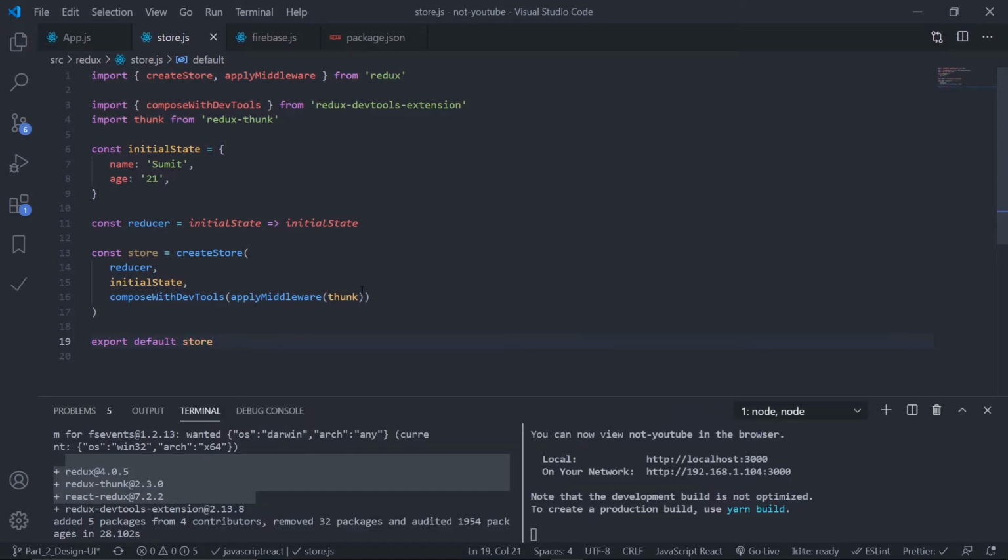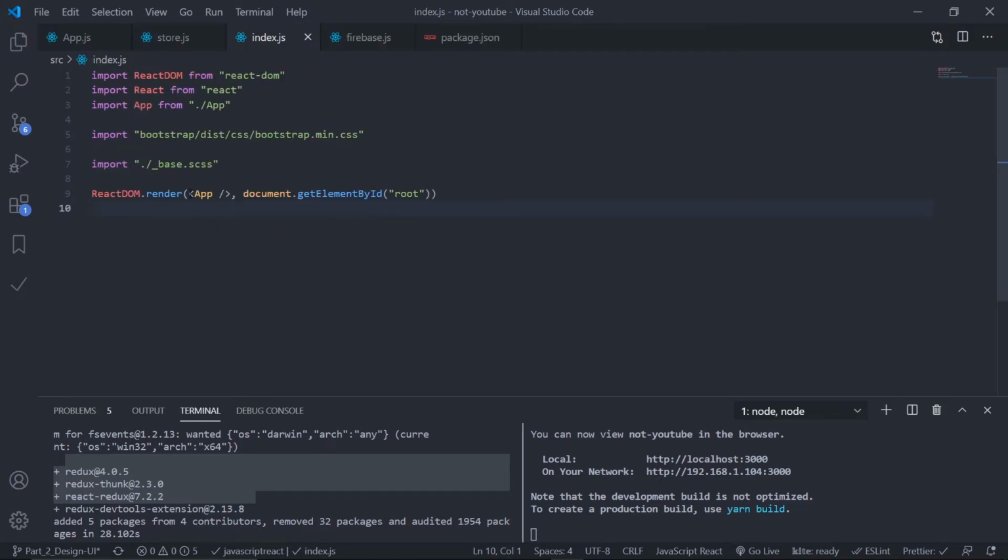That's it. And now to connect our Redux store with the React app, we need to wrap our whole app with this Redux store. So just go to index.js. Inside this is my App component, which is the root component. So we need to wrap this App with a component called Provider. So let me just import this, which will be imported from react-redux.